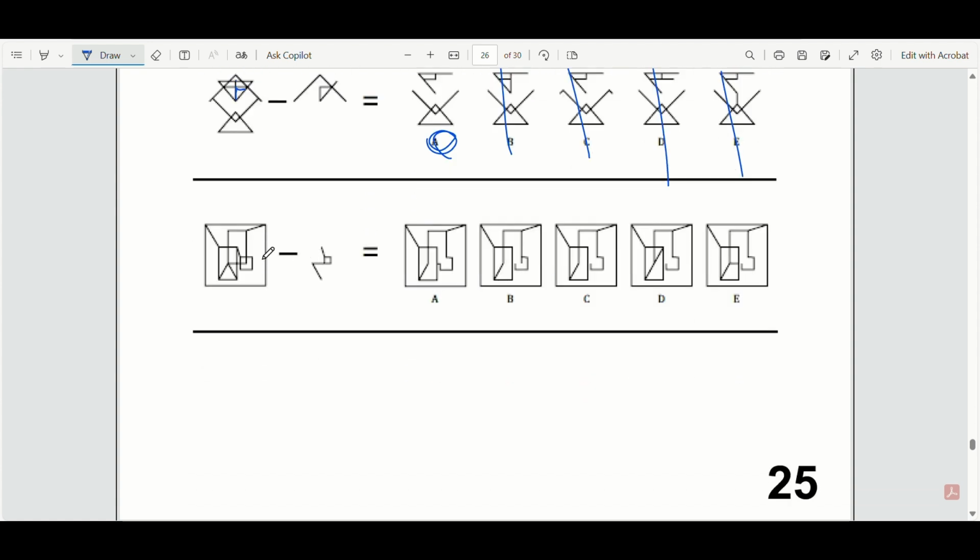Next question. What are we removing here? Well, we're removing, it's hard to spot this time as well. You can see right here, we're removing this. So again, look at the options. What should be remaining? Something like this, but not this line. I can cancel that. Should there be a line right here? You can see no, there shouldn't. Should this line be here? You can see I've highlighted it there. That means it should be removed, so it shouldn't be E. You're again left with option A.